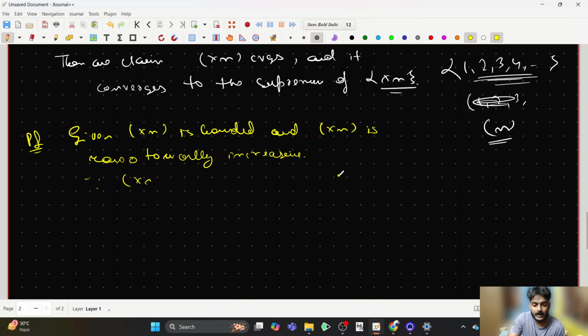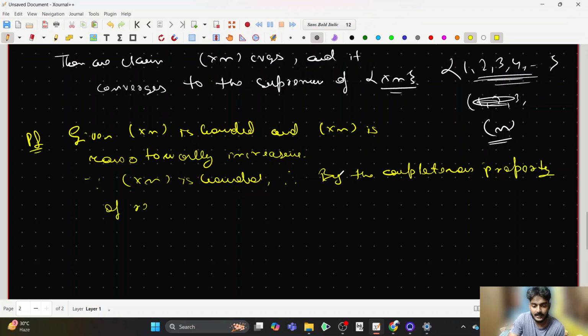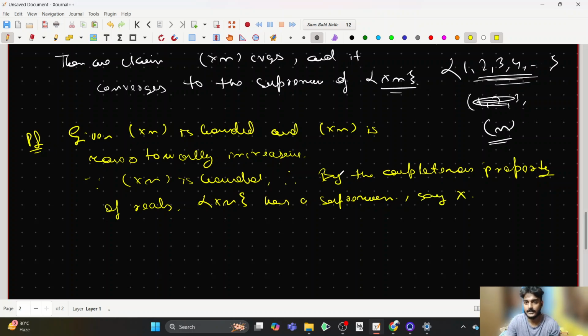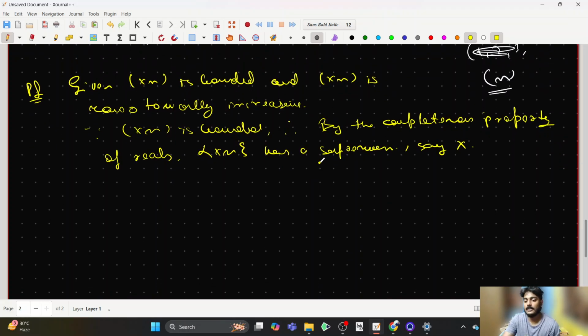Now since xn is bounded, therefore by the completeness property of reals, the collection of elements of the sequence has a supremum. Right? Therefore, it makes sense to claim that the collection of elements will converge to the supremum, because we conclude that the supremum indeed exists. So let this supremum be x.